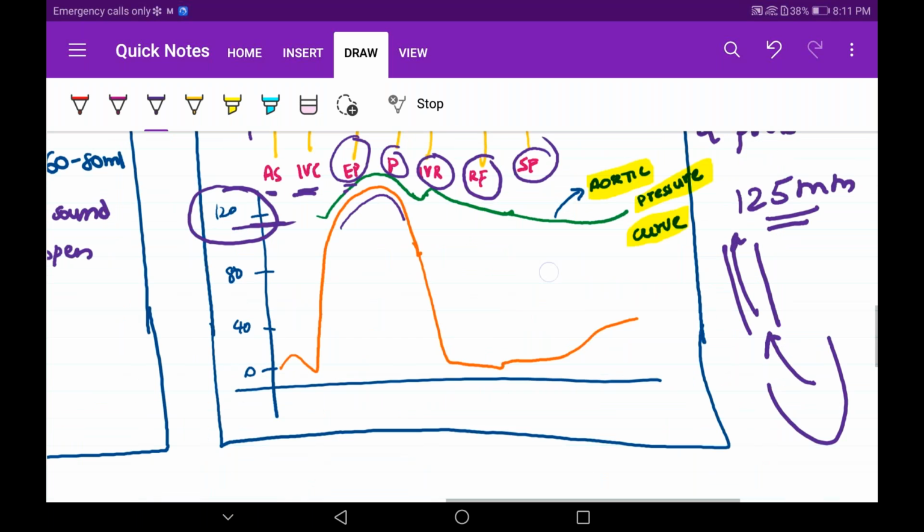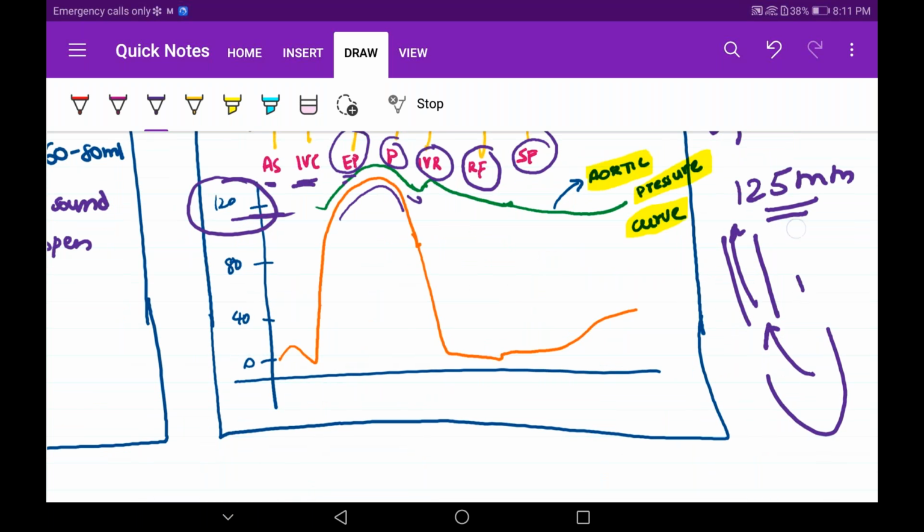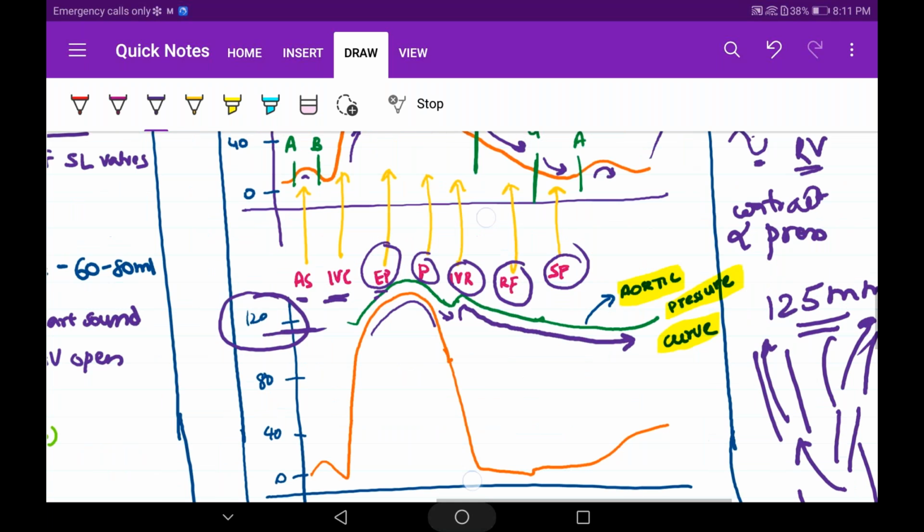Okay, then we have a little bit of descent, which is due to ejection completely from the aorta, and then a little bit it will relax. That's why a little bit of descent is there. Then again it is in the high pressure zone only, but it will be slightly relaxed because blood is not pumping that much into the aorta. I think this is other detail. You shouldn't go into the pressure curves.